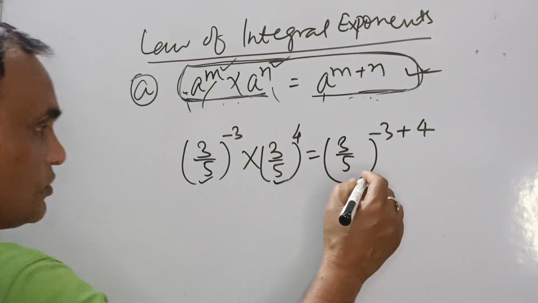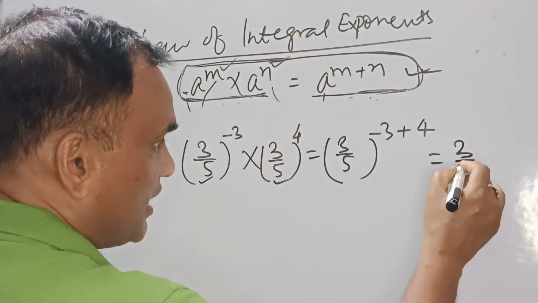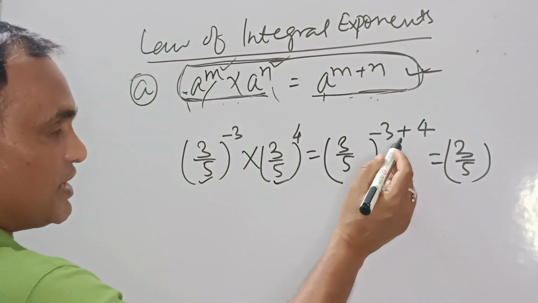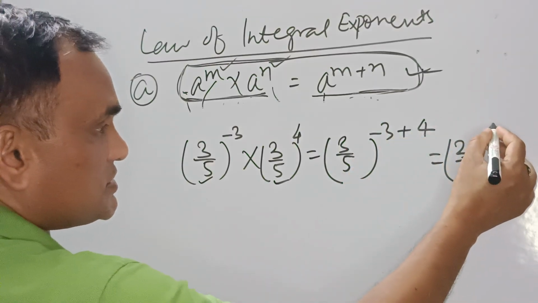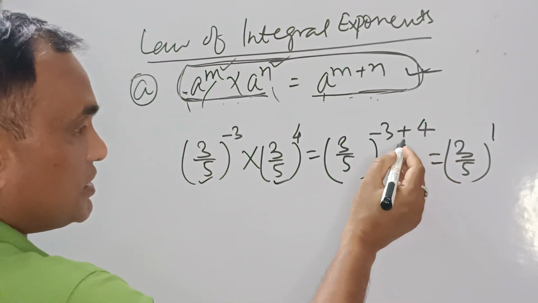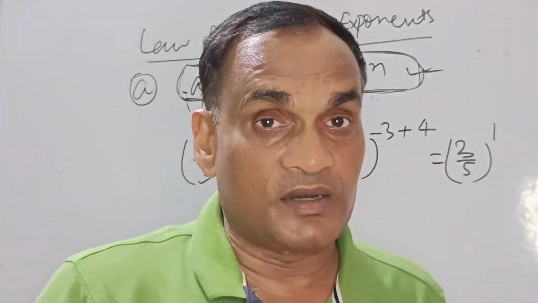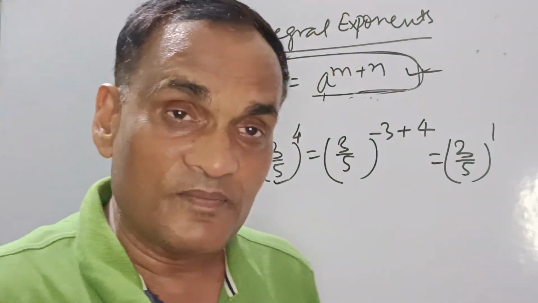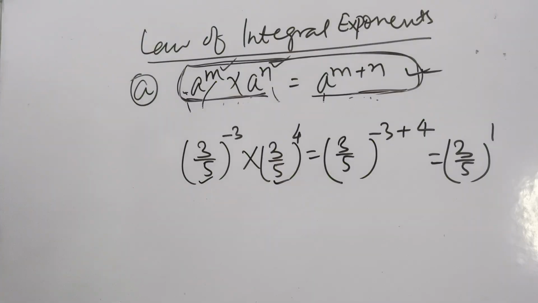Now what is the result? The result is (3/5) to the power 4 minus 3, which is 1. What will be the sign of this one? You must write the sign also. Don't forget to write the sign. If you forget to write the sign, the complete scene is changed. This is another thing.